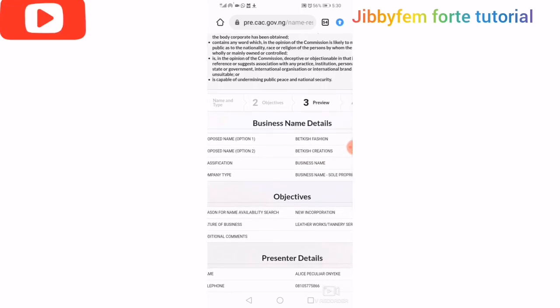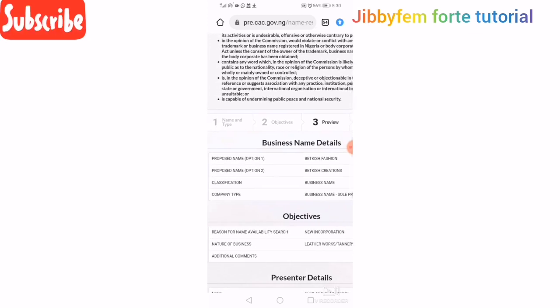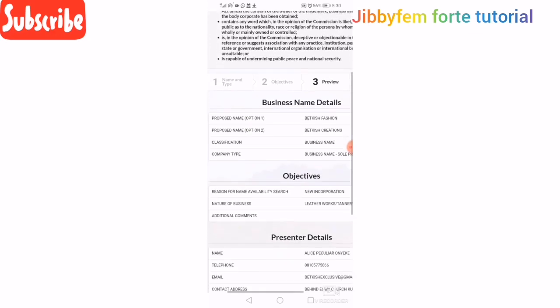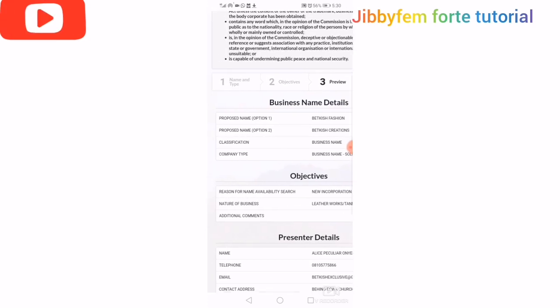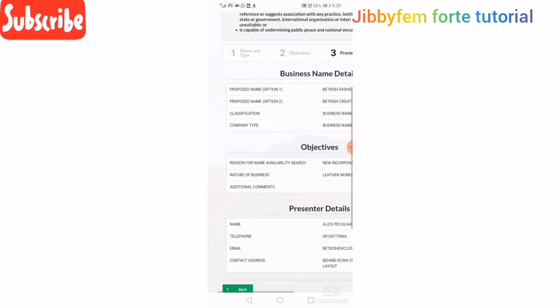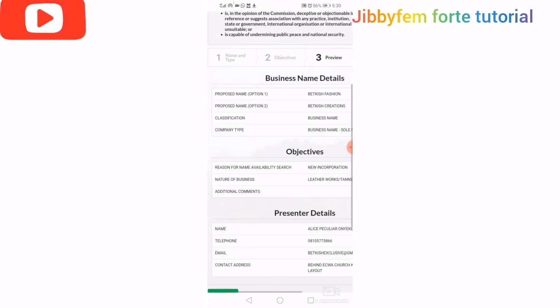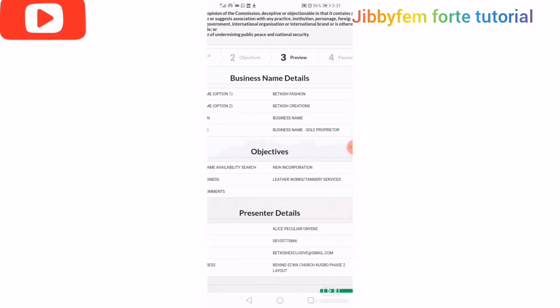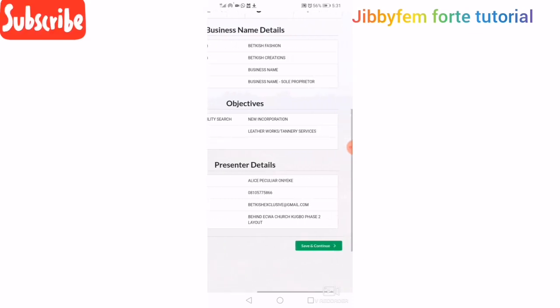Now you can see the proposed name one. We have Betkish Fashion, we have Betkish Creations, we have the classification is just a business name, a sole proprietorship. Then the reason for name is we are trying to incorporate our business into the website, and we are trying to legalize our business. Nature of business is leather works and tannery service. So now we have the name, we have the phone number and the address.